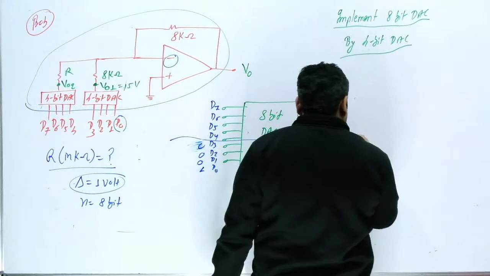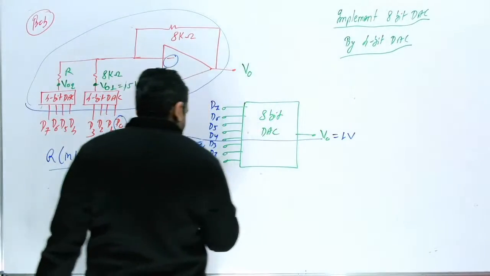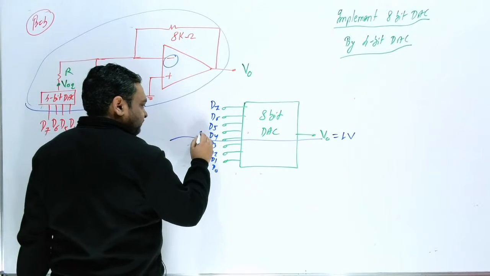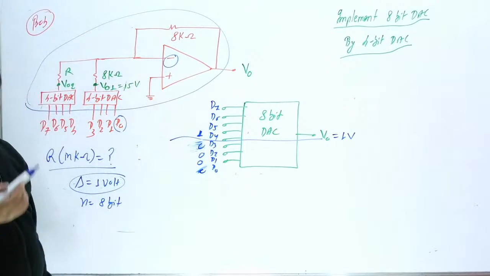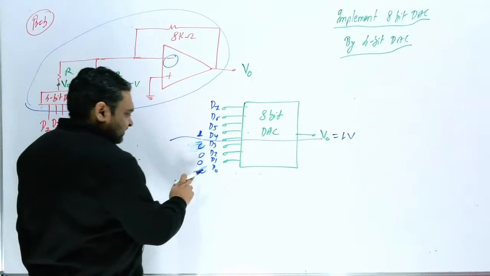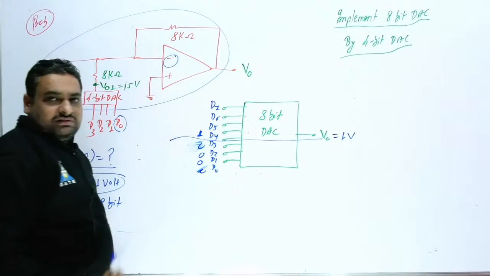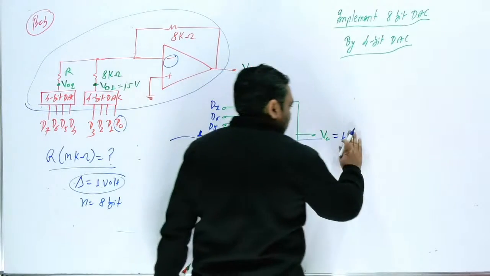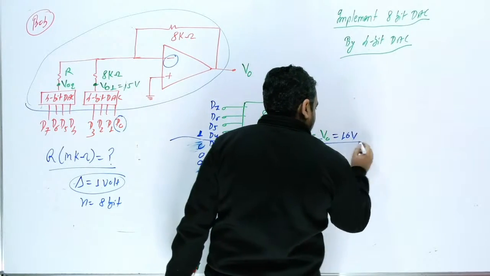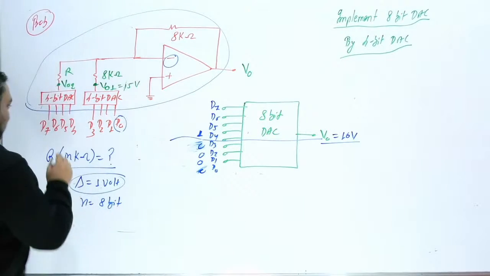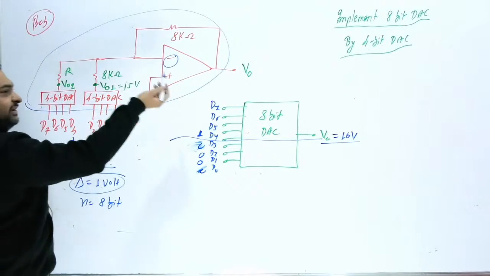Now suppose D4 is 1. Then what should the output be? This is 1, 2, 4, 8, 16. So the output voltage should be 16 volt.